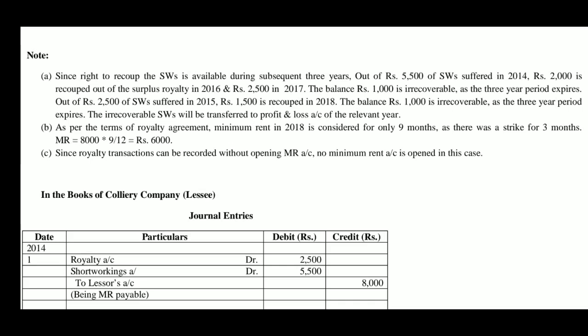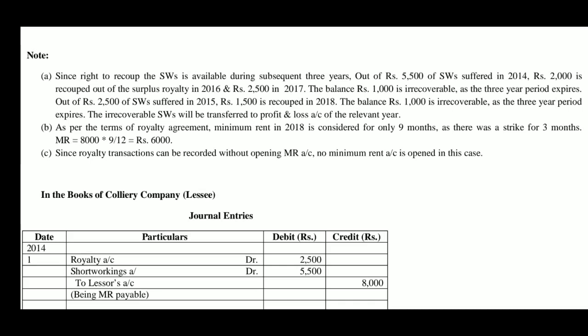Out of 2500 of short working suffered in 2015, rupees 1500 is recouped in 2018. The balance is rupees 1000, which becomes irrecoverable as the 3-year period expires in that year. The irrecoverable short workings will be transferred to profit and loss account of the relevant year. B. As per the terms of royalty agreement, minimum rent in 2018 is considered only for 9 months as there was a strike for 3 months.